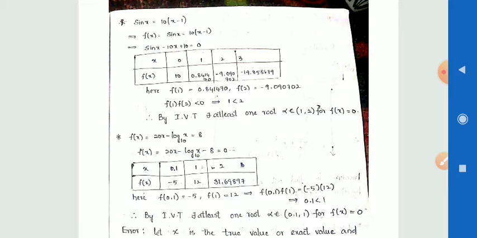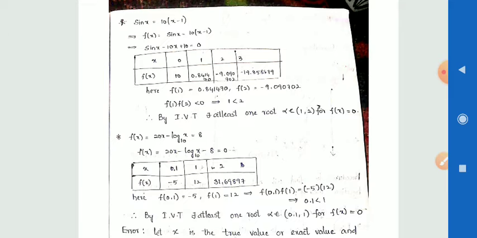Here sin x is equal to 10 into x minus 1, that can be written as f of x is equal to sin x minus 10 into x minus 1. Then sin x minus 10x plus 10 is equal to 0. Here I am taking x values 0, 1, 2 and 3.